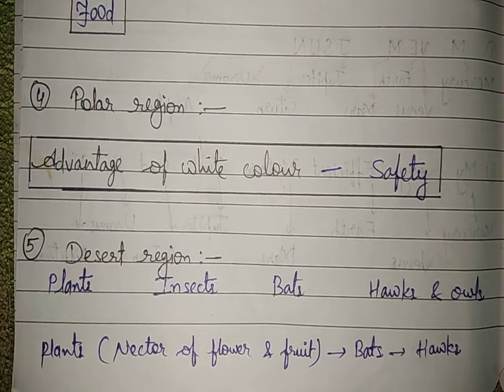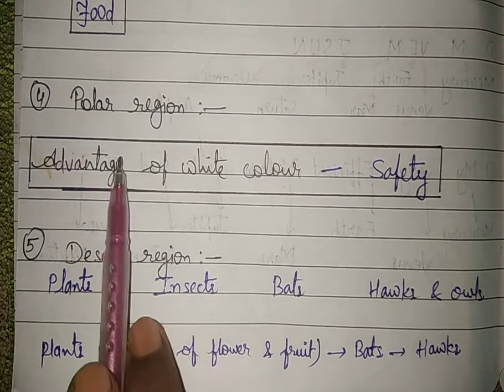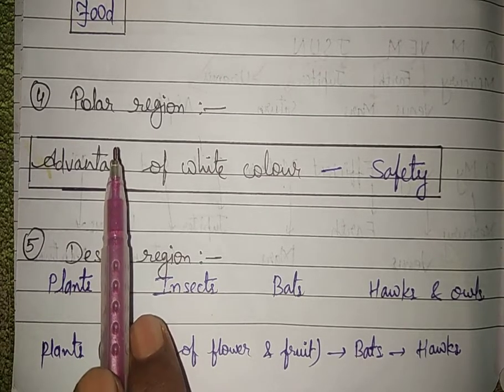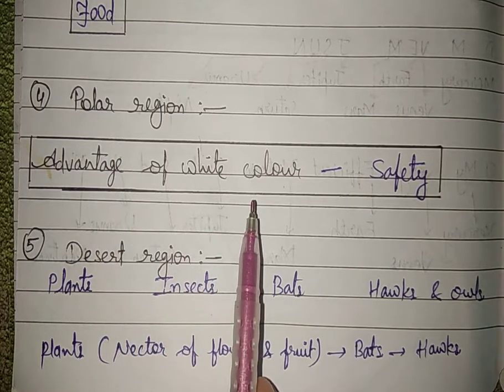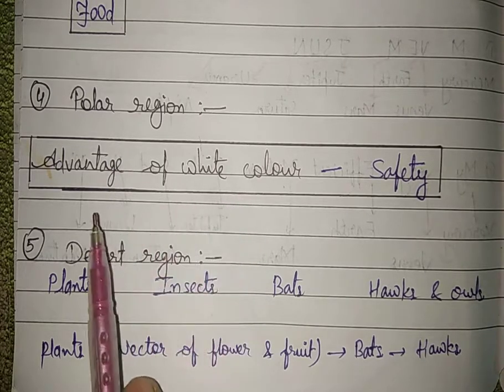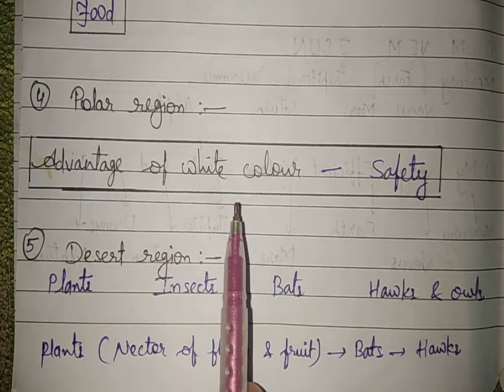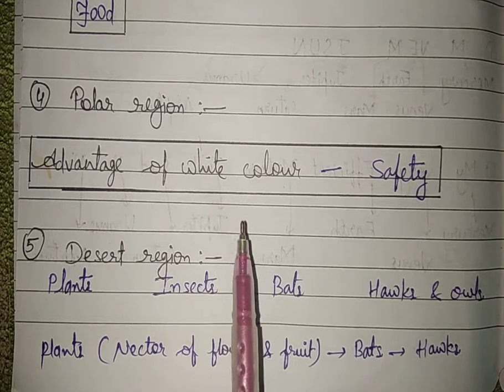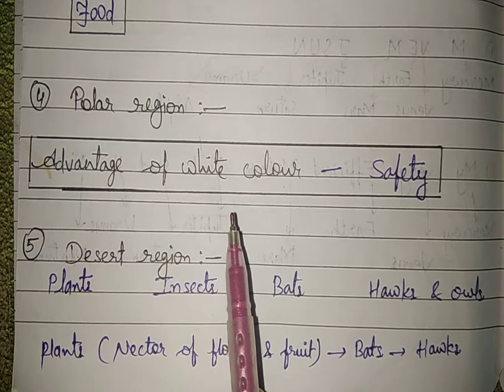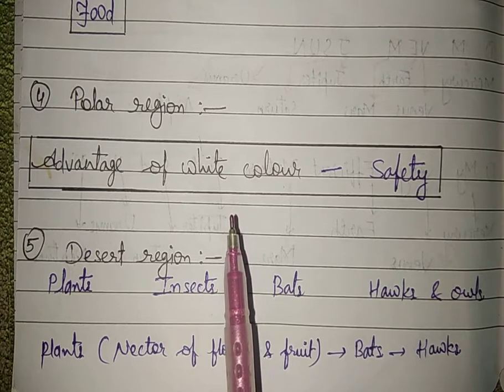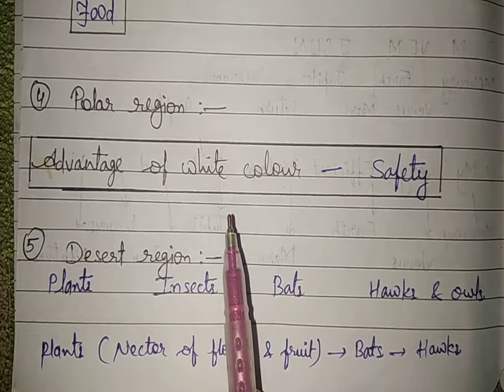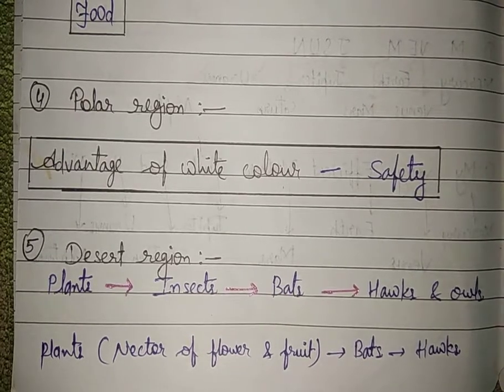Next point. Do you know, students, in the polar region, most organisms are found in white color. So tell me, what is the advantage of this white color? Yes students, it is difficult to see them in white snow because of the white color, and it keeps them safe from their enemies.